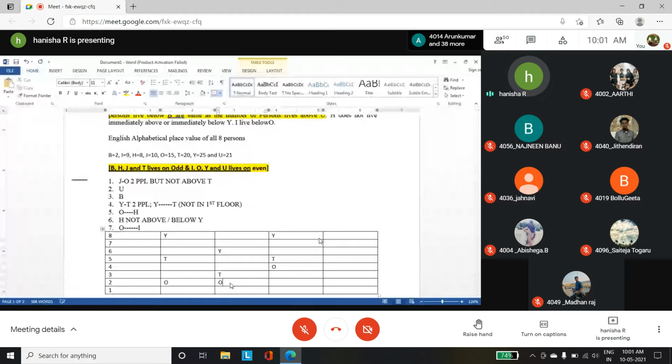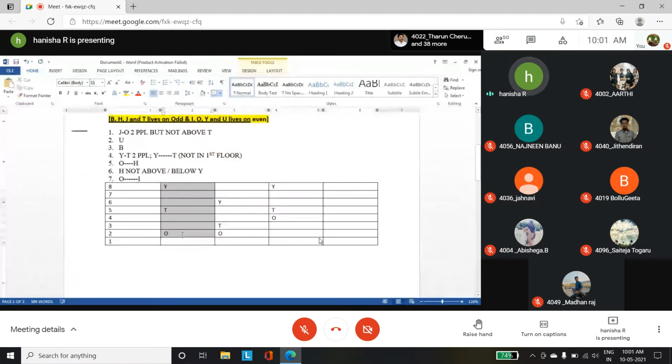So between J and O, you have 2 people. Here O, 2 people, I should have J, but you have T there. So this case can be eliminated right away. Between 2 people you should have J after 2 people, but you have T, so it can be eliminated. So here 1, 2, so you have J over here.